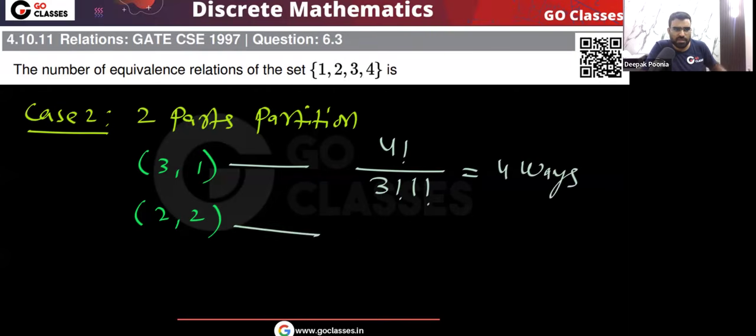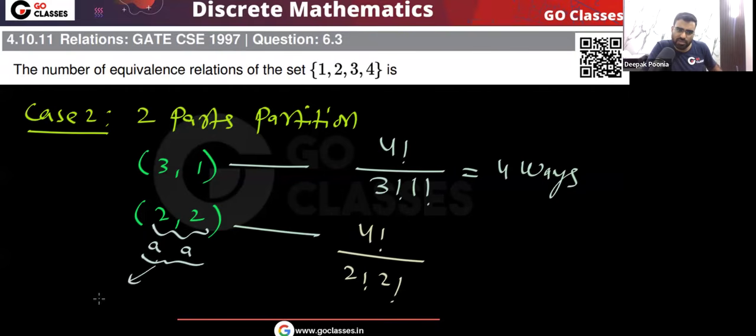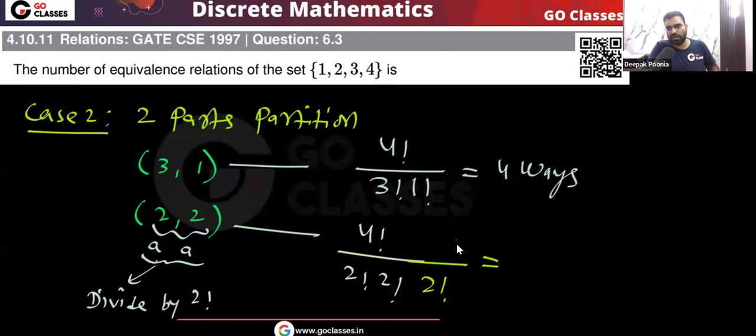What about this? Here, again 4 factorial divided by 2 factorial, 2 factorial. Apply the DODB template formula, 4 factorial divided by 2 factorial, 2 factorial. But remember, because here there is a repetition of value, it's like AA. So because of this, we will divide by 2 factorial. Okay, so extra, remember, we have to divide by 2 factorial extra. So what will be this value? 24 divided by 8, that will be 3 ways. This is the case number 2.